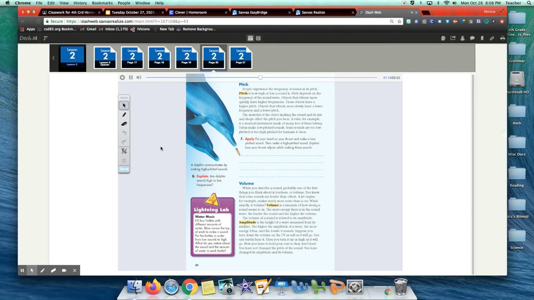Volume. When you describe a sound, probably one of the first things you think about is loudness or volume. You know that some sounds are louder than others. A jet engine, for example, makes much more noise than a car. What exactly is volume? Volume is a measure of how strong a sound seems to us. The more energy there is in the sound wave, the louder the sound and the higher the volume. The volume of a sound is related to its amplitude. Amplitude is the height of a wave measured from its midline. The higher the amplitude of a wave, the more energy it has, and the louder it sounds.